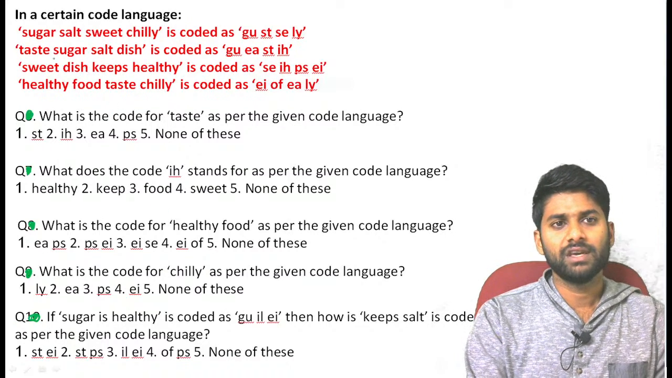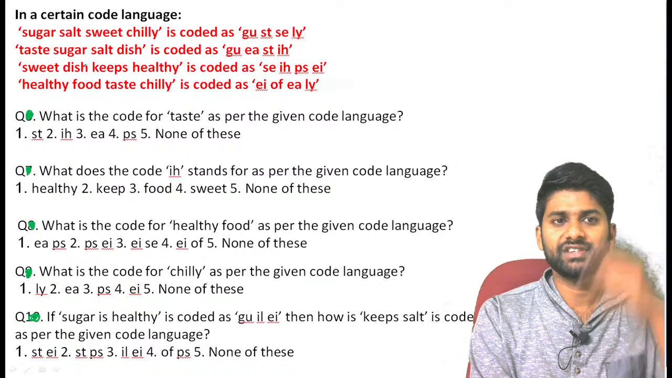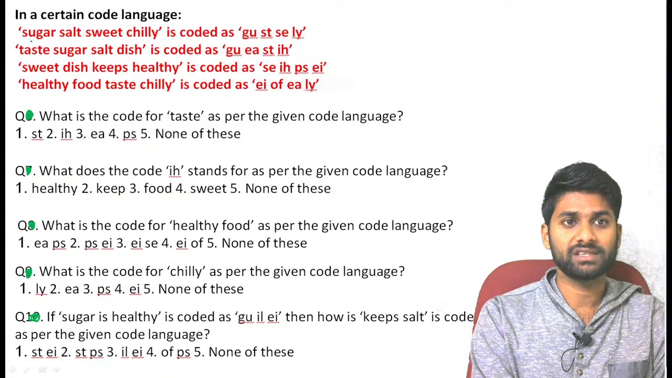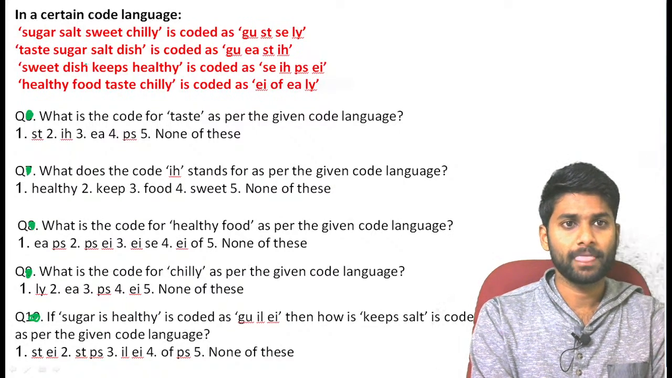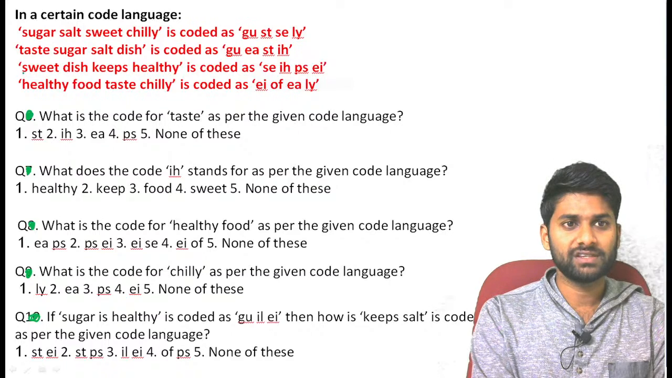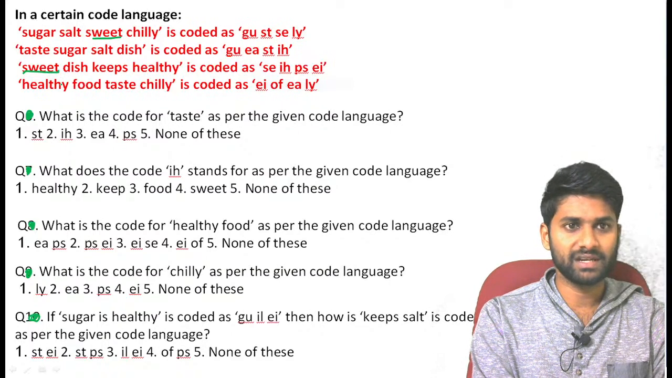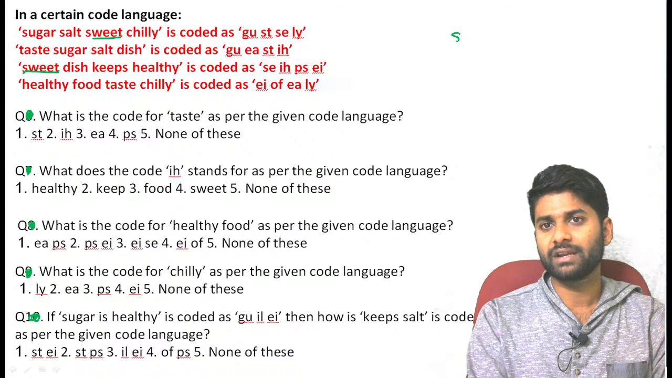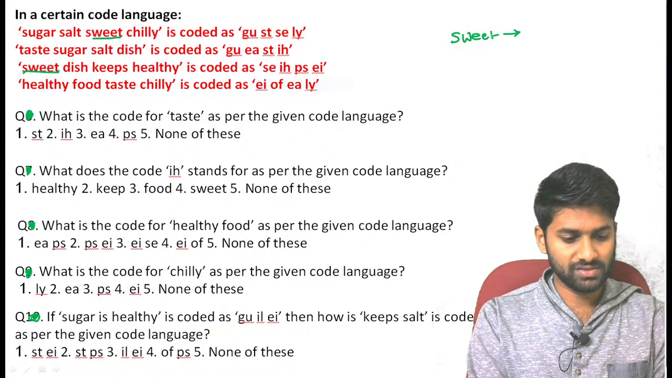See, guys, if you compare the statements sugar, salt, sweetie, chili and tasty sugar, salt and dish, we have 2 parameters common: sugar, salt. Now if you compare with the other one, sugar, dish keeps healthy, here we have a sweet and here we have a sweet. If you compare the first and third statements, sweet is the common parameter, and dish keeps healthy is not common, guys. Now you can directly get the sweet code.